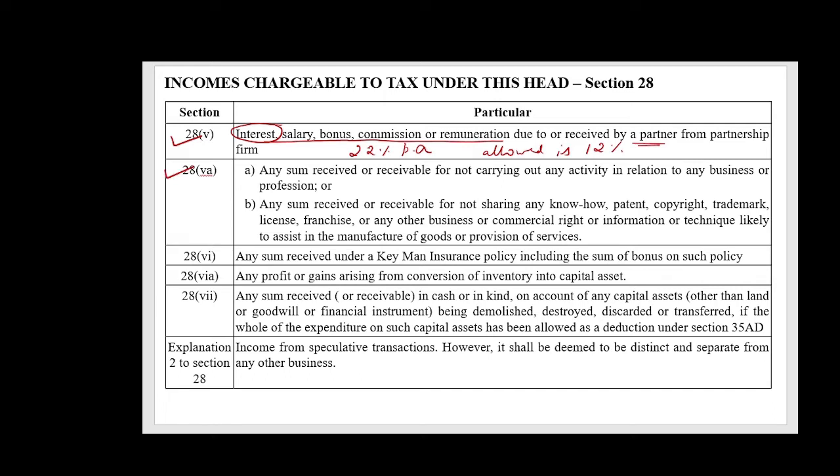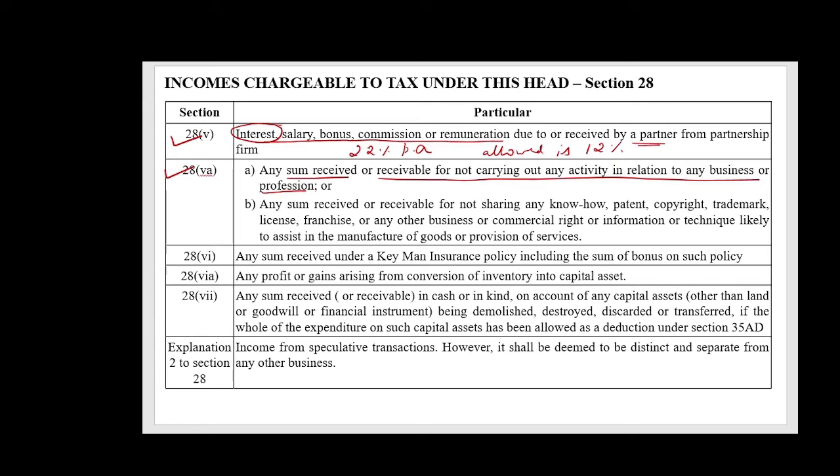Moving to Section 28 subsection 5A. Any sum received or receivable for not carrying out any activity in relation to any business or profession. This sum received can be in the form of cash or in kind, and it is received for transferring the right to manufacture or to produce or process anything, or for transferring the right to carry on any business or profession.